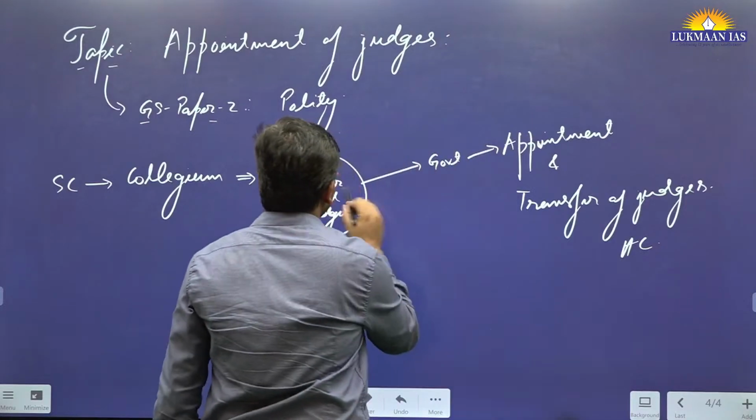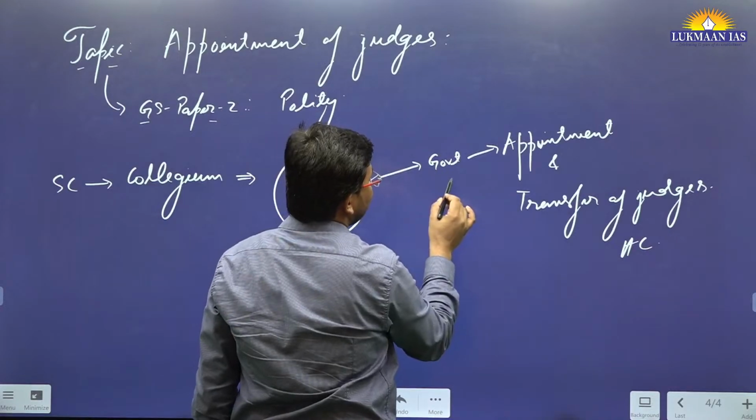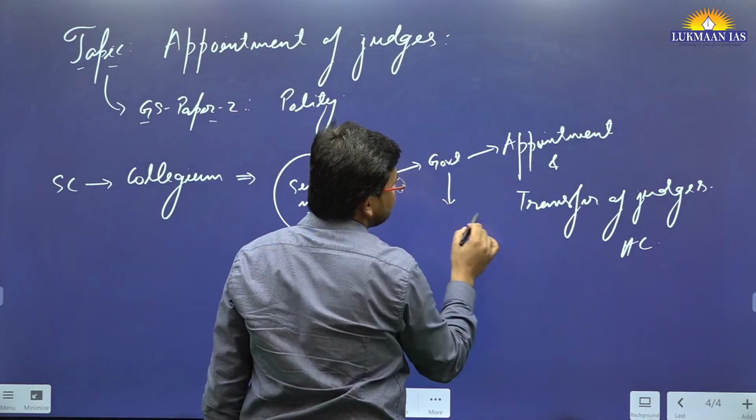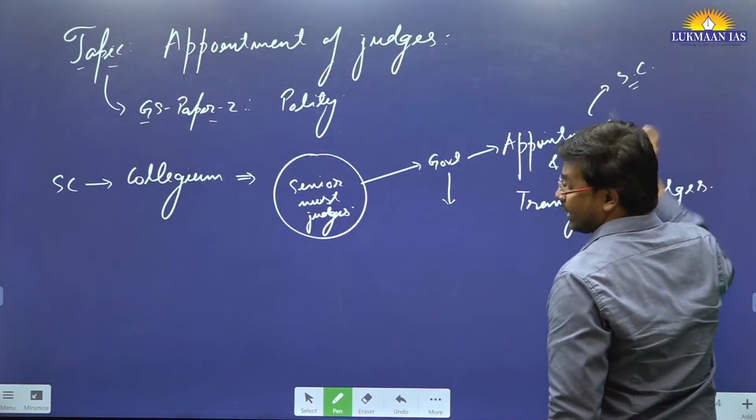And also this collegium recommends the government for appointment of judges in the Supreme Court of India.